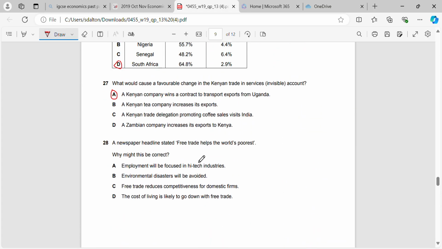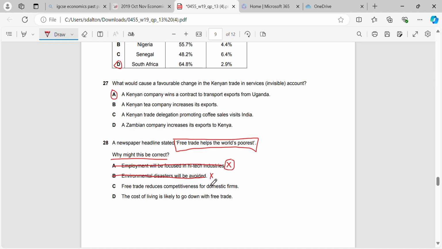Okay, 28. A newspaper headline stated that free trade helps the world's poorest people. Why might this be correct? Okay, so why is it going to help the poorest people or reduce income inequality is what we have to think about. So if employment is focused in high-tech industries, that's not going to help the world's poorest people, is it? They're not going to get those jobs in the high-tech industries because they've got low levels of skill. Environmental disasters will be avoided. Well, that's just not true in either case.